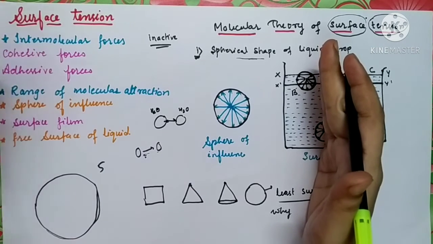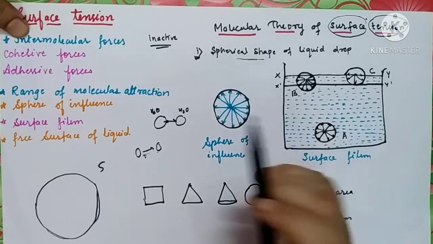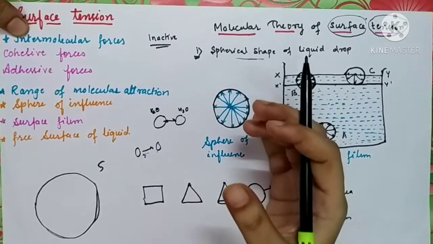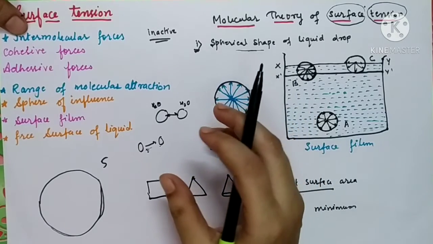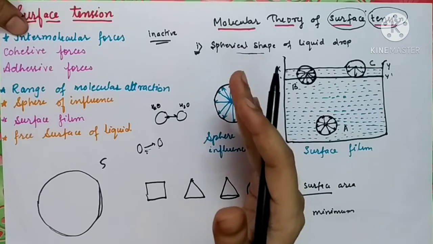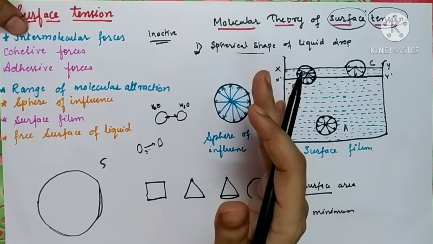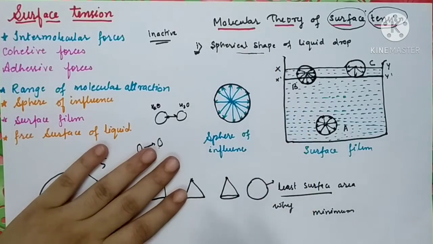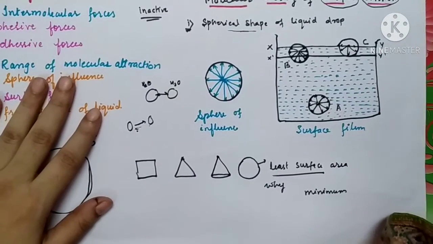So you can say that intermolecular forces of attraction are of very short range. They are effective only up to a small distance, and beyond that distance they are not effective. So what we will do over here is we will take one molecule.